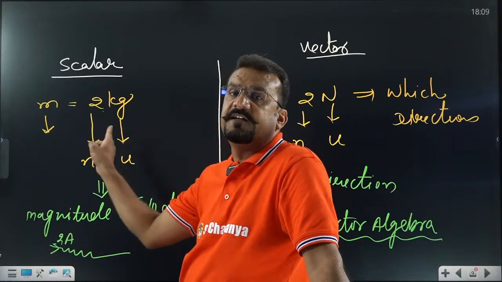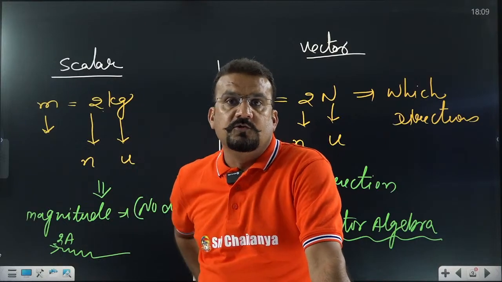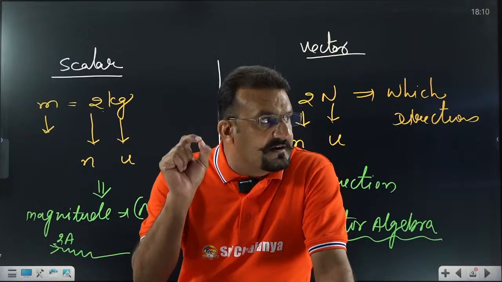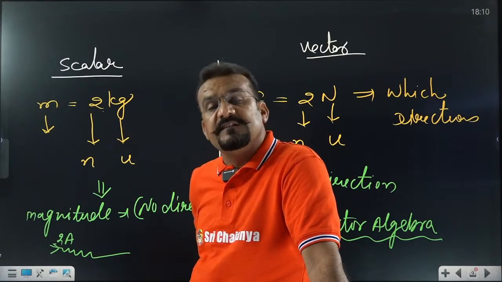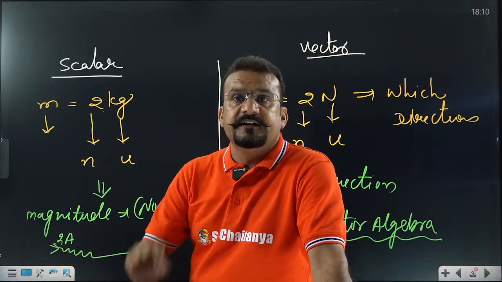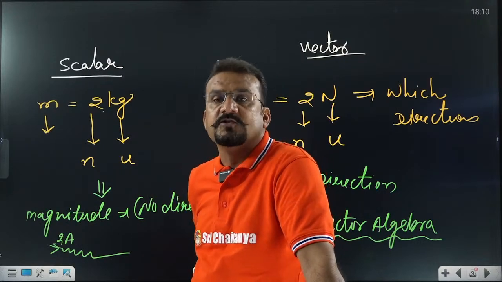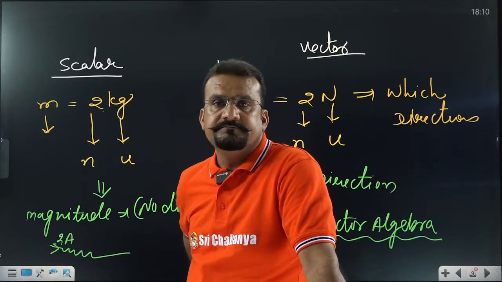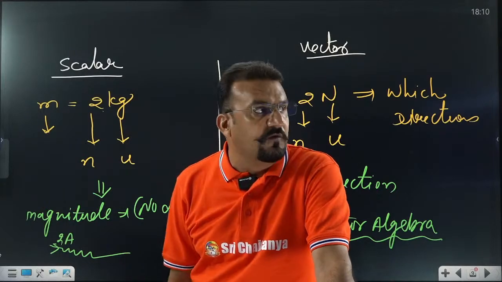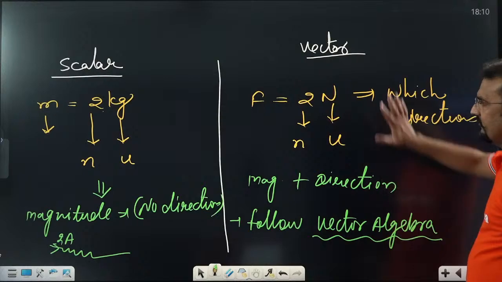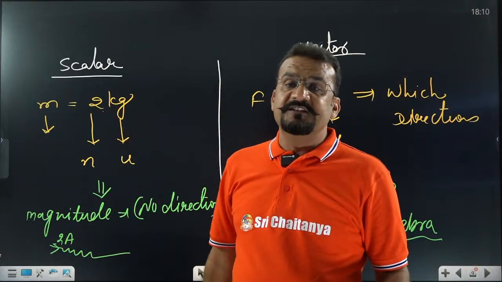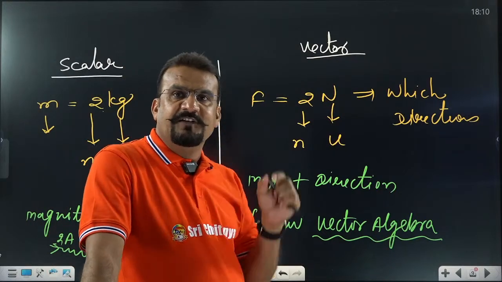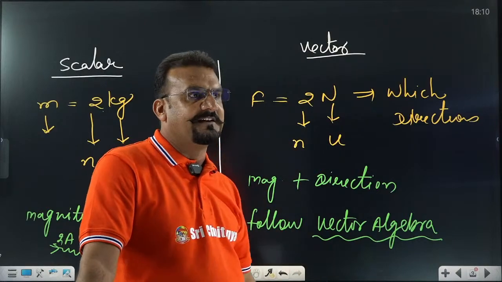So it is not a sufficient definition that scalar quantities are those which don't have direction. No, this is not sufficient. What is the sufficient definition? Scalar quantities are those quantities which do not follow vector algebra, that do not follow vector addition, do not follow vector subtraction. This is the scalar quantity. And in reverse, the basic definition: those that follow vector algebra are called vector quantities. Is it clear or not? So in simple words, you can write, what is a vector? Which follows vector rules. These are the vector quantities.